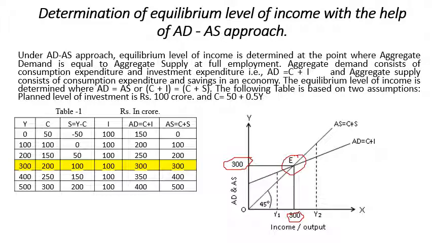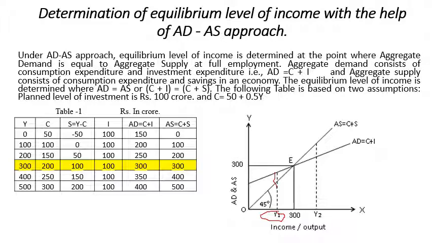Now if we discuss this part further, you will find there are two other levels of income. One is below the 300 level of income, that is Y1, as I have mentioned here. In that case, aggregate demand is greater than aggregate supply.